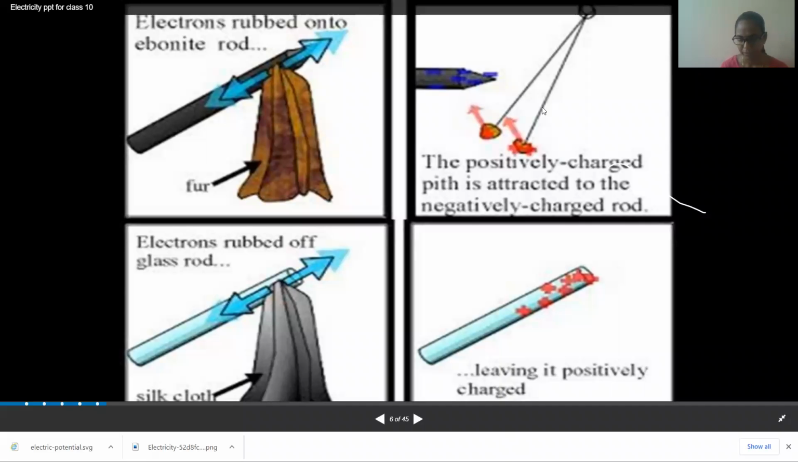You can see these 4 pictures here. Electrons are transferred by rubbing an ebonite rod, or we can take a pair of polythene balls and charge them, or we can rub a glass rod with a silk cloth, leaving it positively charged. So what will happen in all these processes? The charging process takes place. Why does this happen?